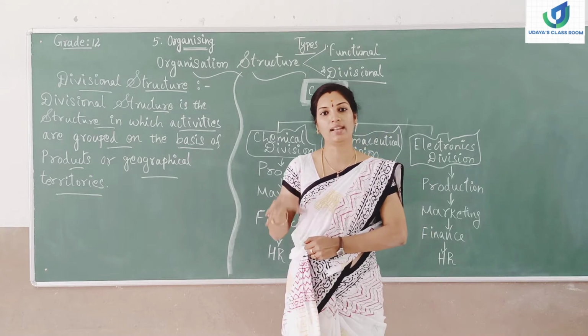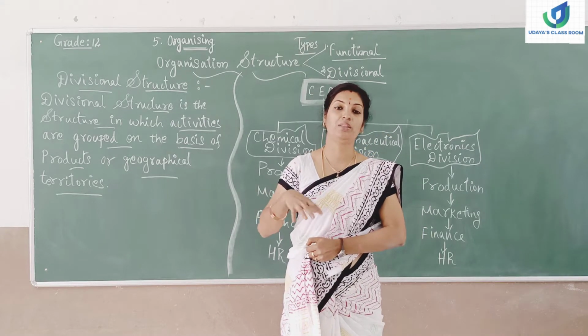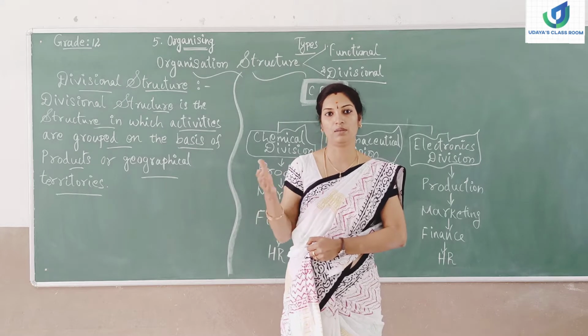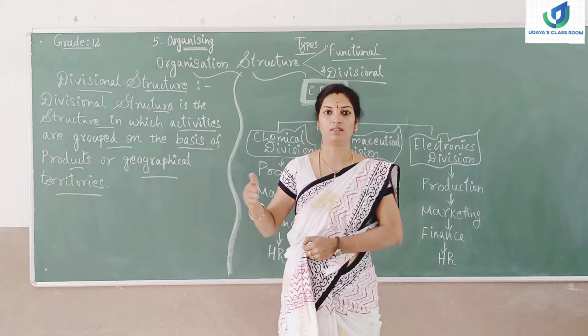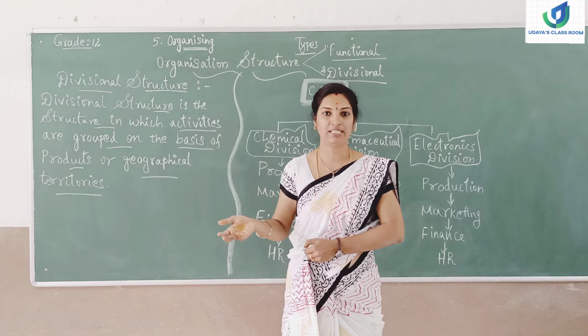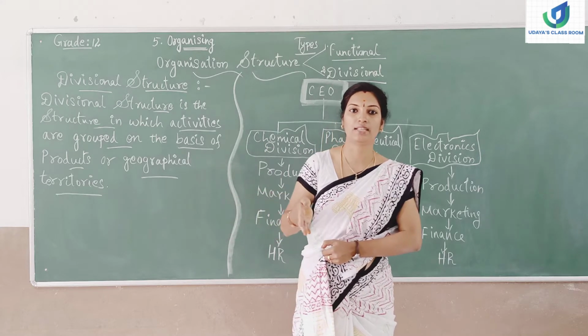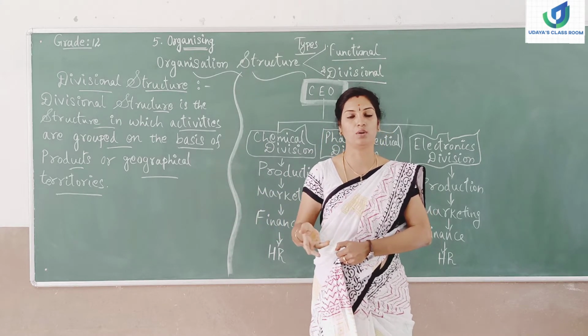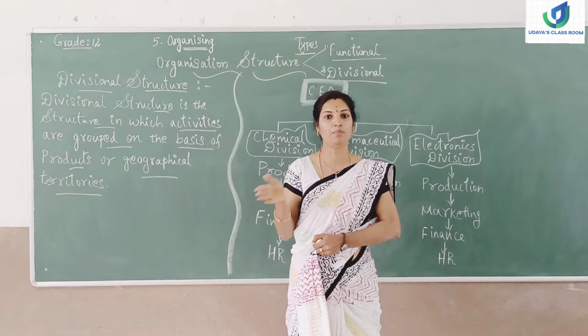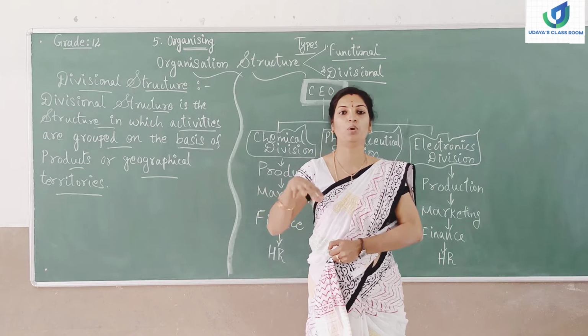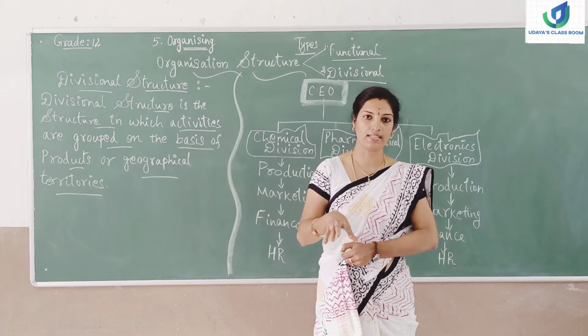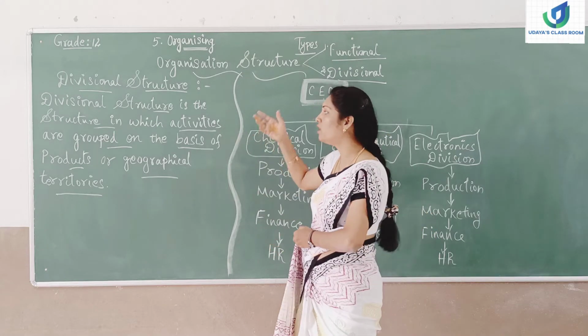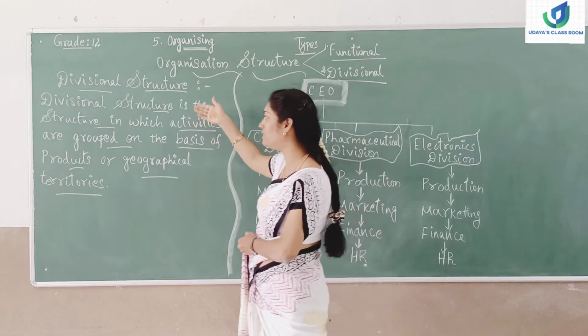Suppose an organization is dealing with many products, like cement, and the same organization will be dealing with paper, and the same organization will be dealing with textiles. So they will be having many products in their organization. So these kinds of organizations will be structuring their organization structure based on the divisional structure.